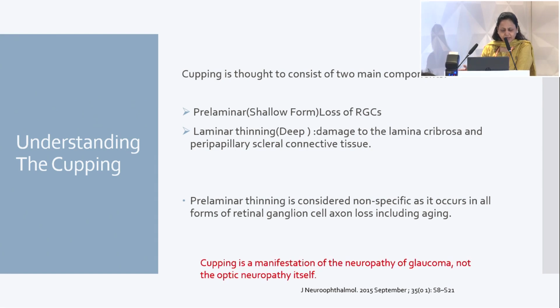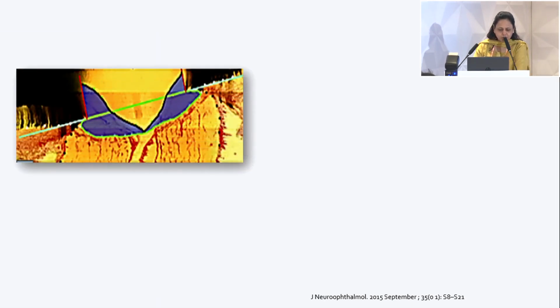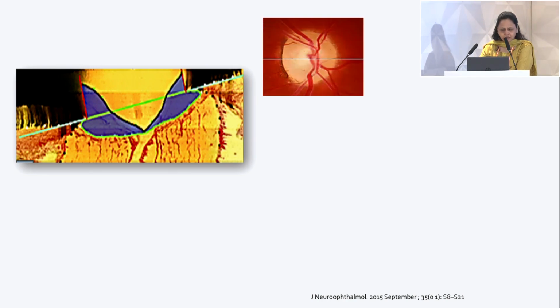Having said that, going back and emphasizing the same line again from where I started, cupping is a manifestation of the neuropathy of glaucoma. It's not the neuropathy itself. Let us see how. So this is a three-dimensional reconstructed image of the ONH, where the green line you see